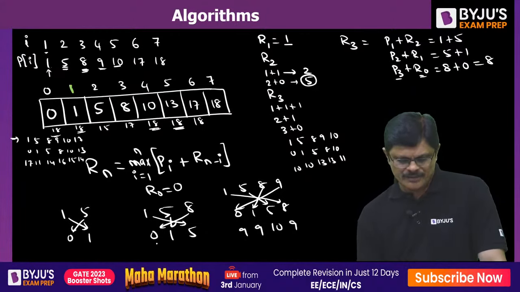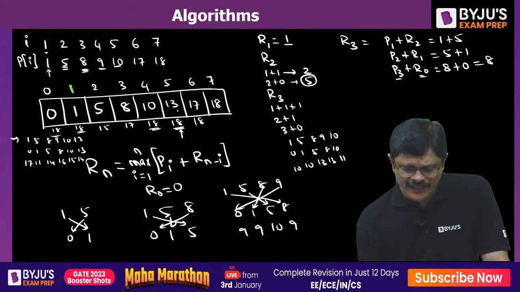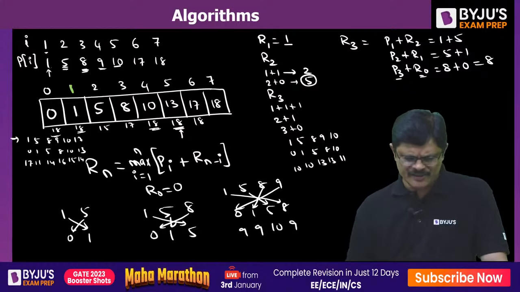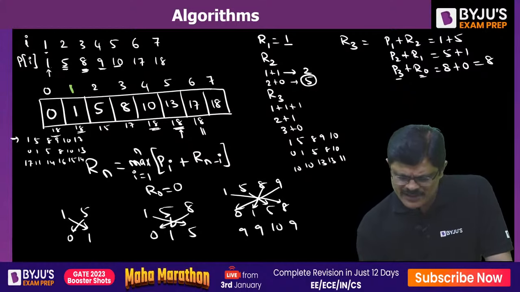It is with a single piece only. But this 18, how are you getting it, sir? This is with this particular 18 sum, how do you get it? I think it is 13 plus 5. 13 plus 5, and this 5 sum, how are you getting it, sir? I think it is with a single piece. Now what about this 18 sum, sir?